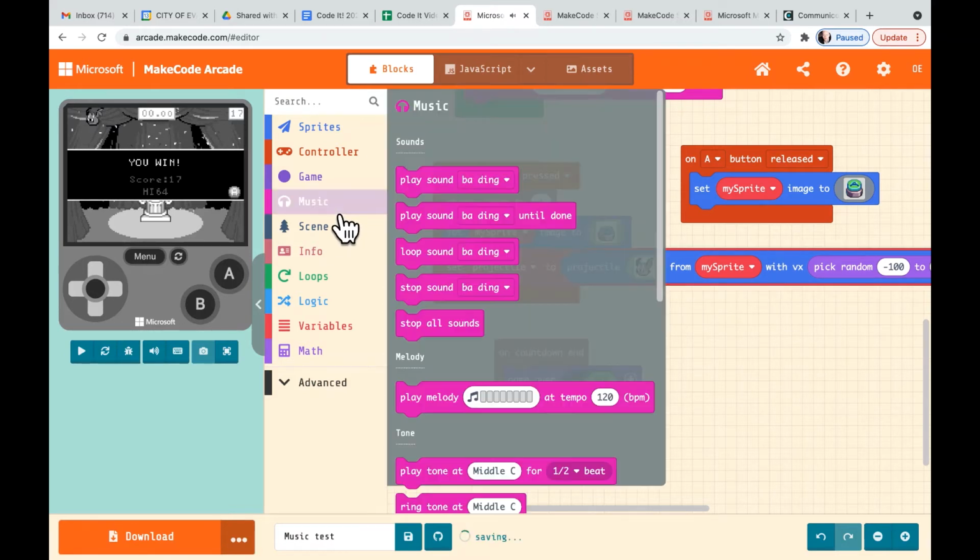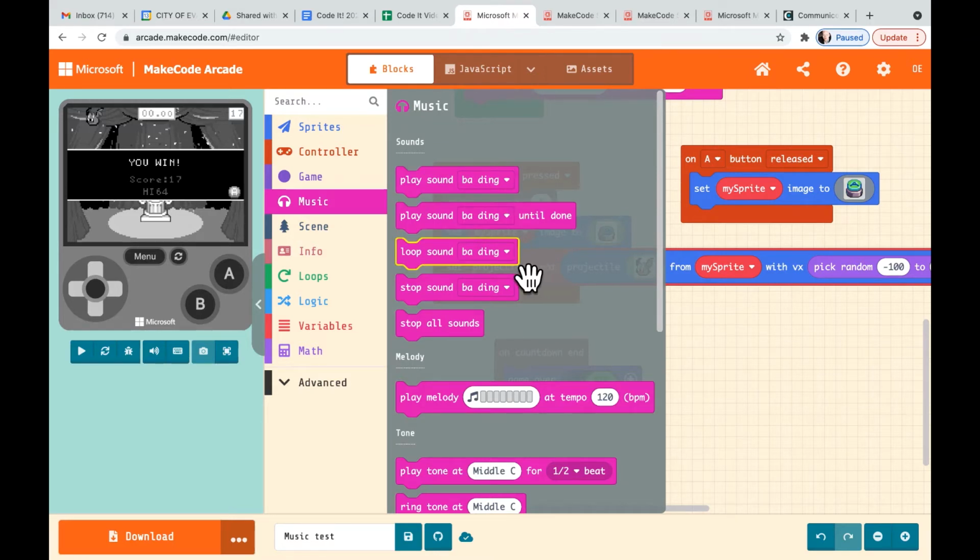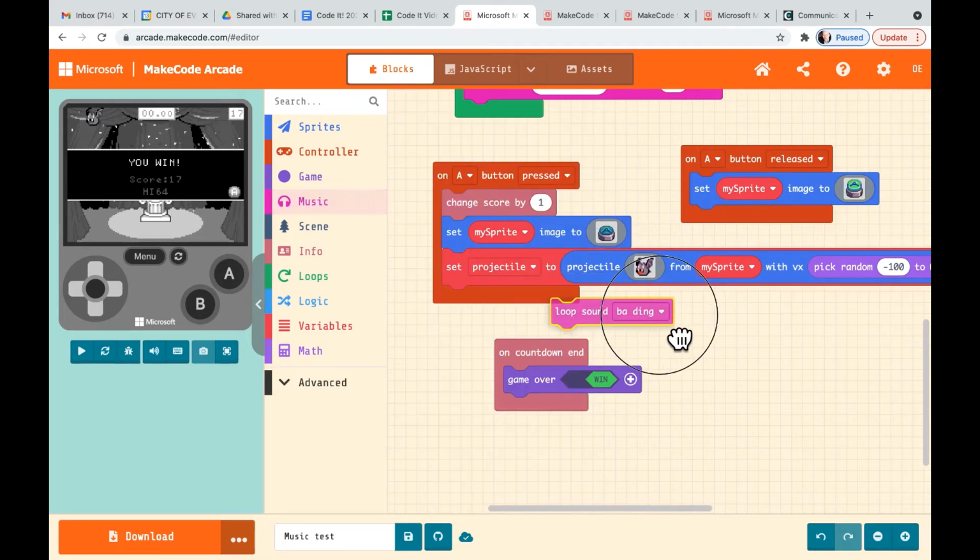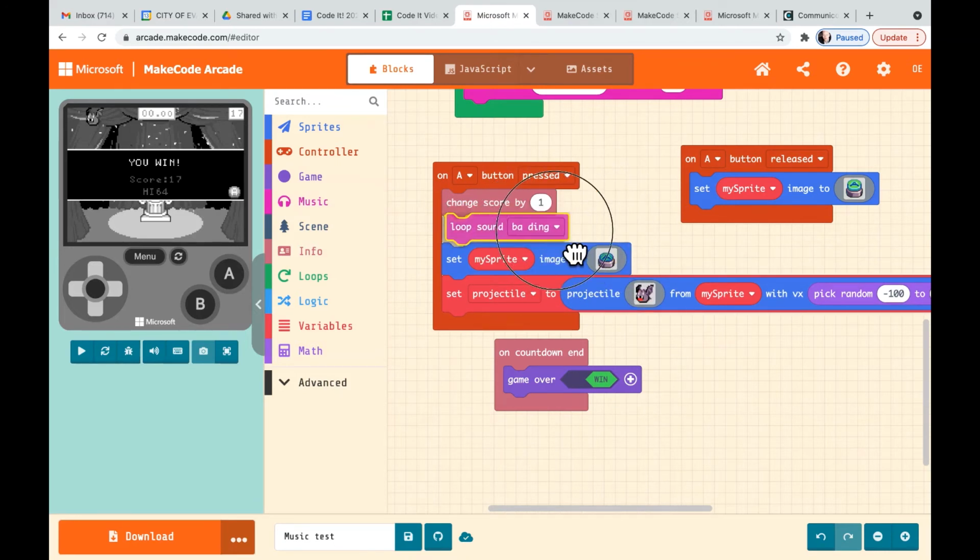There's another one in here that's kind of interesting. So this was the initial one. This is play till done. So we have loop sound. So now what's gonna happen with this one is it's a loop. And ideally, what's going to happen is the moment I press the A one time, one bat is going to fly out. But you're going to keep hearing ding, ding, ding, because it's just going to keep looping that sound. Okay, so let's see.